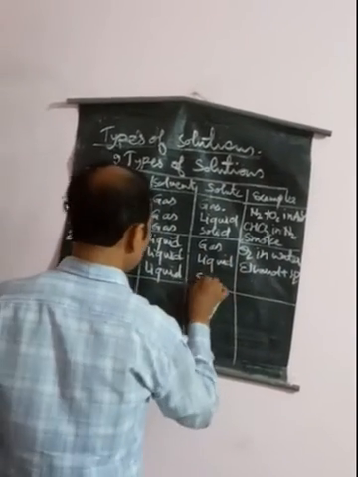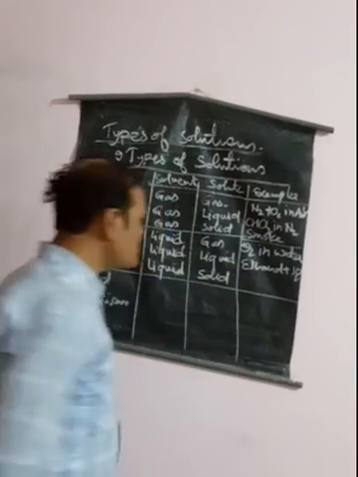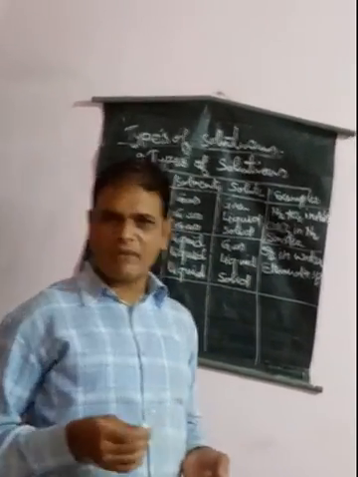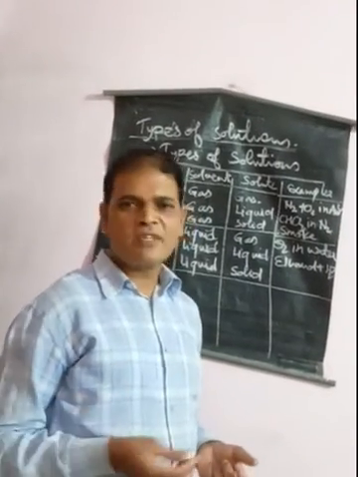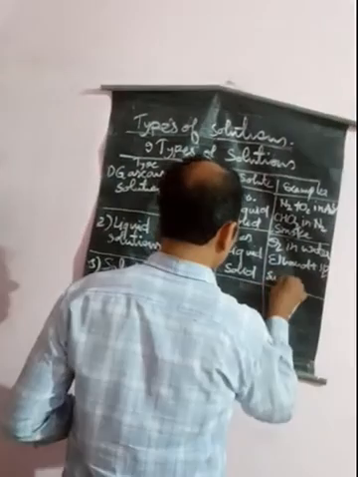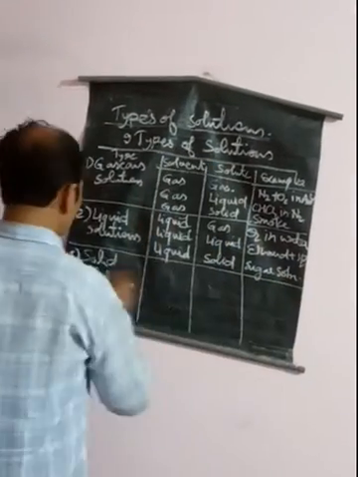Now we will see here solid in liquid. In case of solid in liquid, you can take any type of solid substance which is dissolved in water. For example, NaCl or sugar dissolved in water. So we will see here sugar solution.